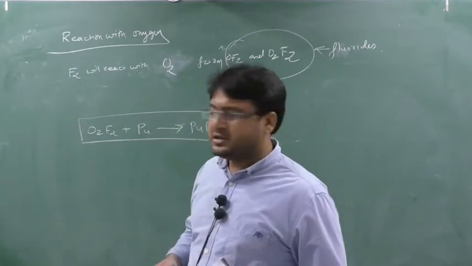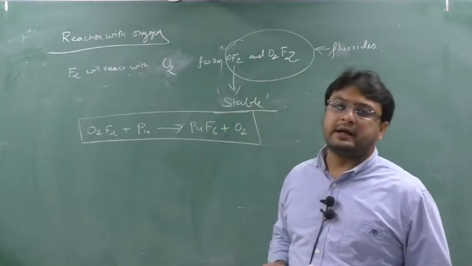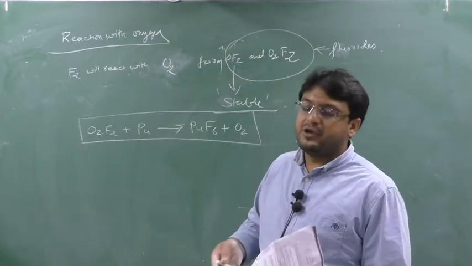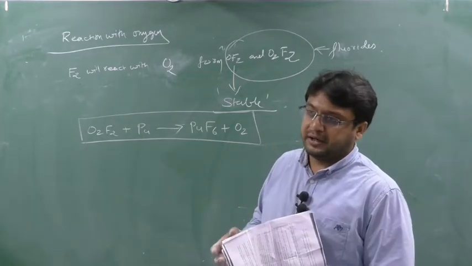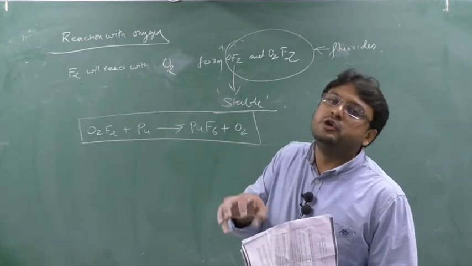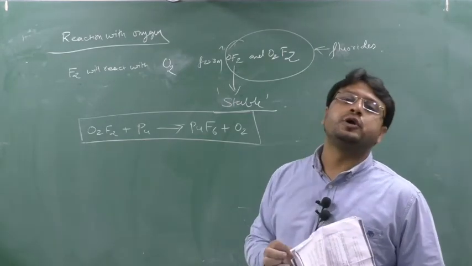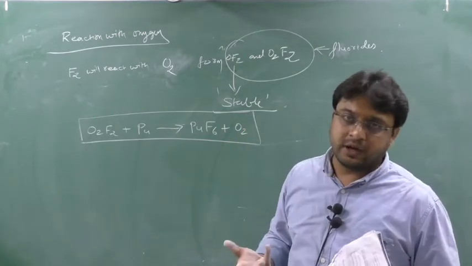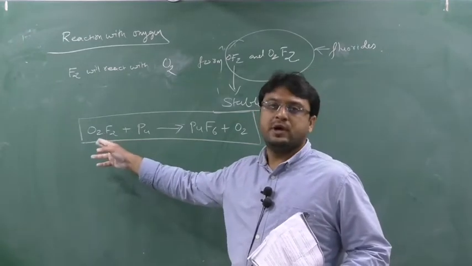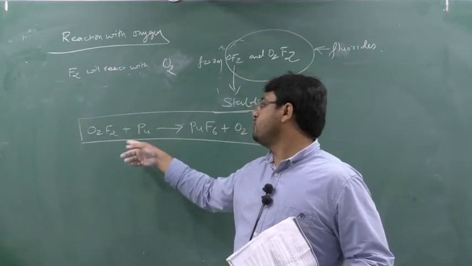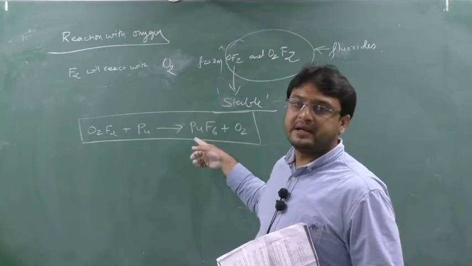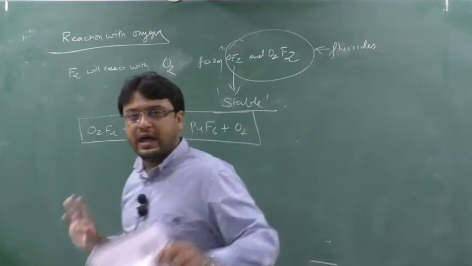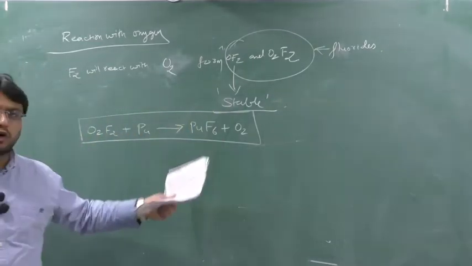Sometimes what happens, in a nuclear reactor we are using plutonium, a radioactive element, as a fuel. Not all the plutonium will be used as fuel. Some particles of plutonium will remain in the nuclear reactor itself, so I have to clean the reactor. So I will put in O2F2. As I put this O2F2, it will react with plutonium and form plutonium hexafluoride. This can be easily removed, and oxygen is a gas which will be easily removed as air. Clear? So you can say it is used in the nuclear reactor or nuclear spent reactor.